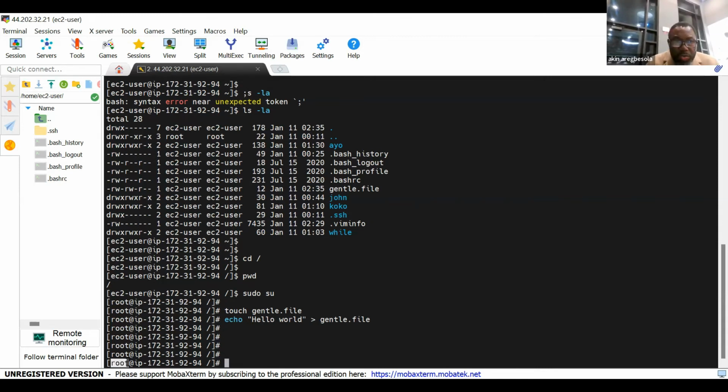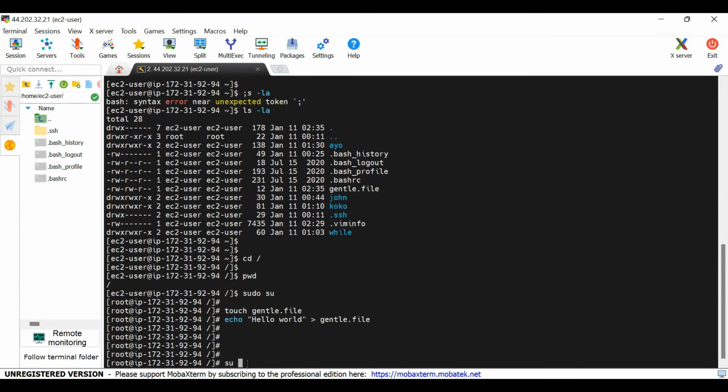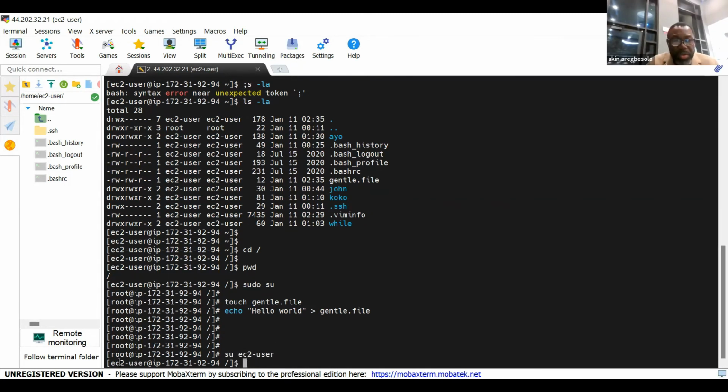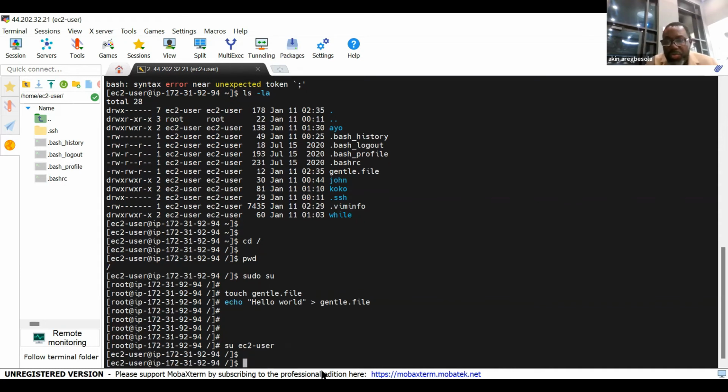First of all, we are root here. So let's first get out from being root to EC2. What do we do? su ec2-user. su, switch user to EC2. Correct. All right, so we are now EC2 user. Good. What's the next thing you want to do? cd. You want to be in your home folder, right? In your home directory. Yes.